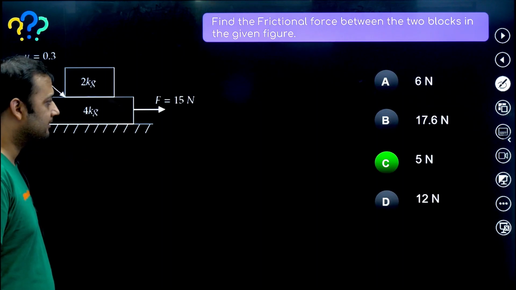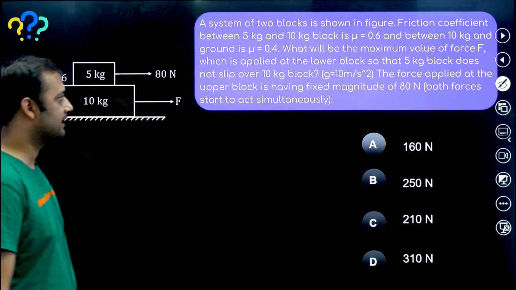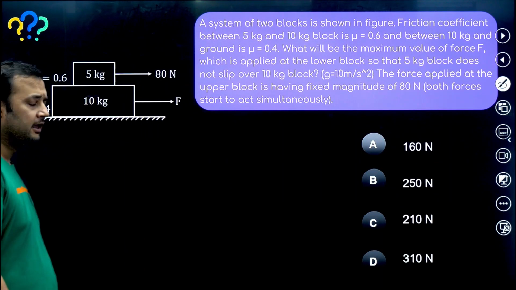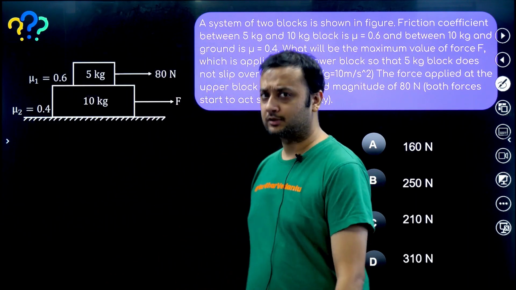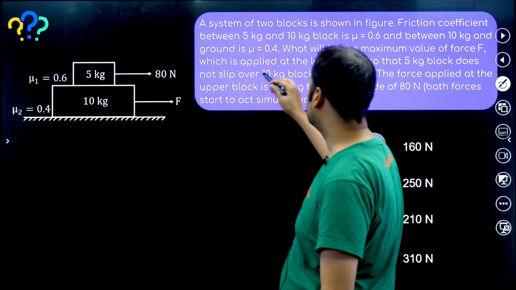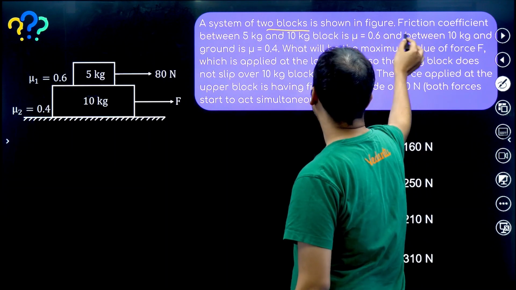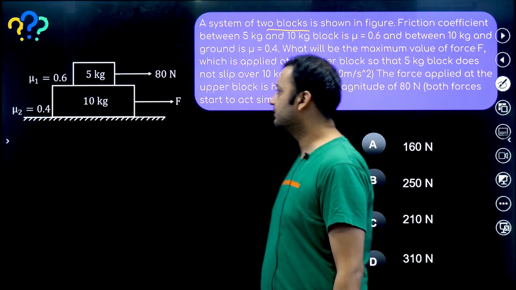Let us see one better question than this. This is a nice question. I will suggest all of you to try this on your own once. This is a very nice question. A system of 2 blocks is shown in the figure. So you can see the top block is 5 kg and the bottom block is 10 kg.